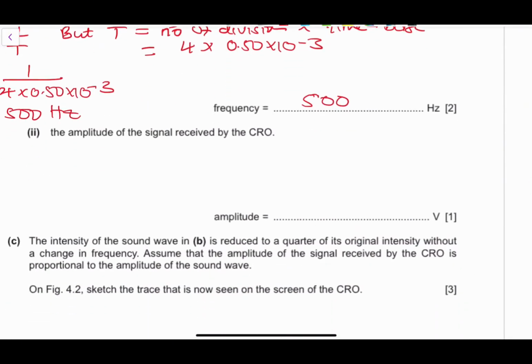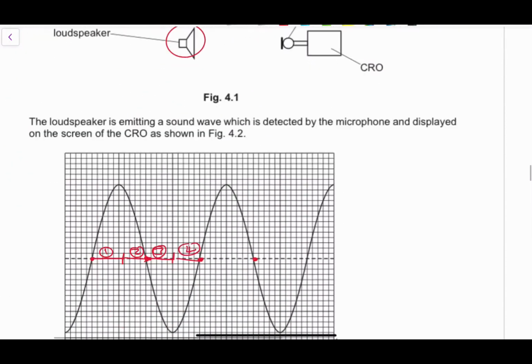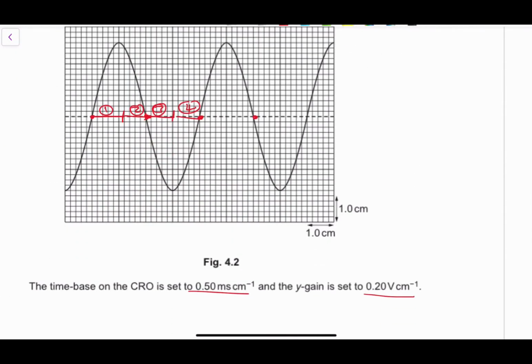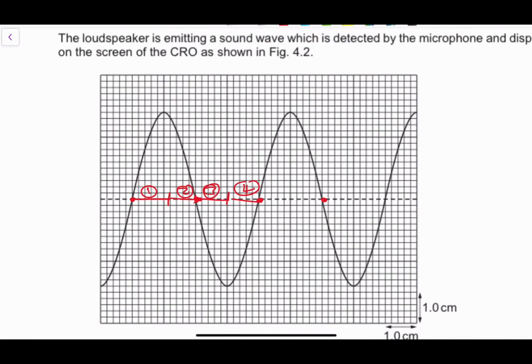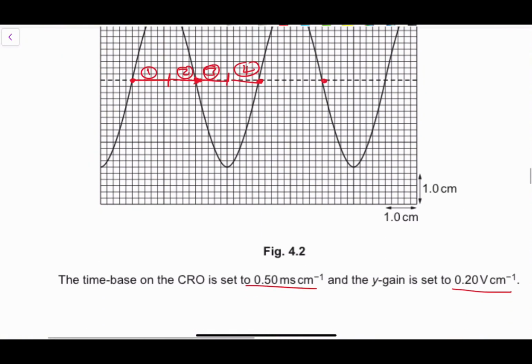The next one, we've been asked to calculate the amplitude of the signal received by the cathode ray oscilloscope, right? So basically, the amplitude is related to the Y gain itself. So this Y gain tells you basically the voltage. The Y gain, basically, we look at this particular. So how do you find the Y gain?